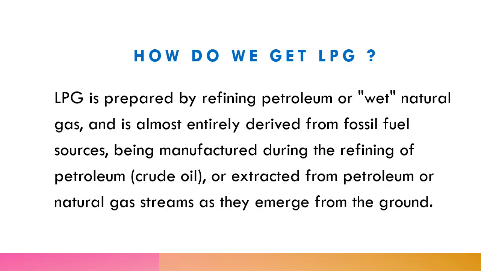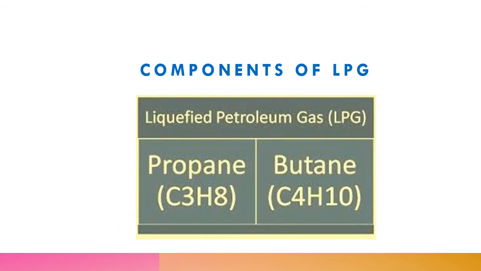How do we get LPG? It is normally obtained from the sources within the ocean floor, when we are extracting mineral oil or when we are extracting these gases, we get LPG from it also. What is LPG made up of? LPG is normally made up of propane and butane, normally in the ratio of 30 to 70.